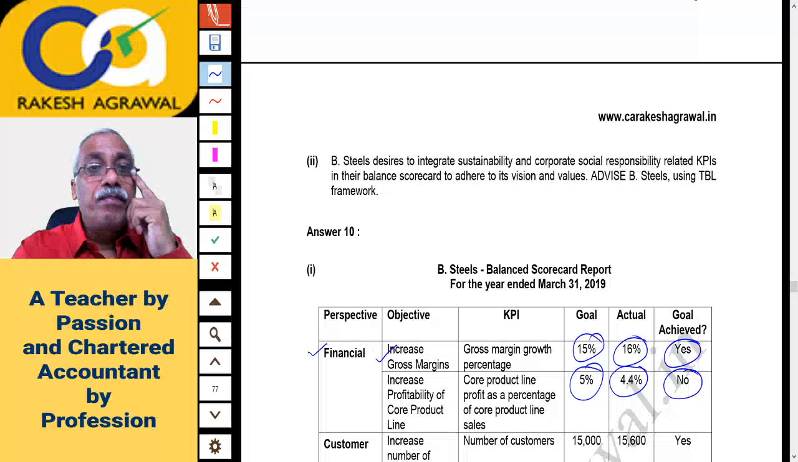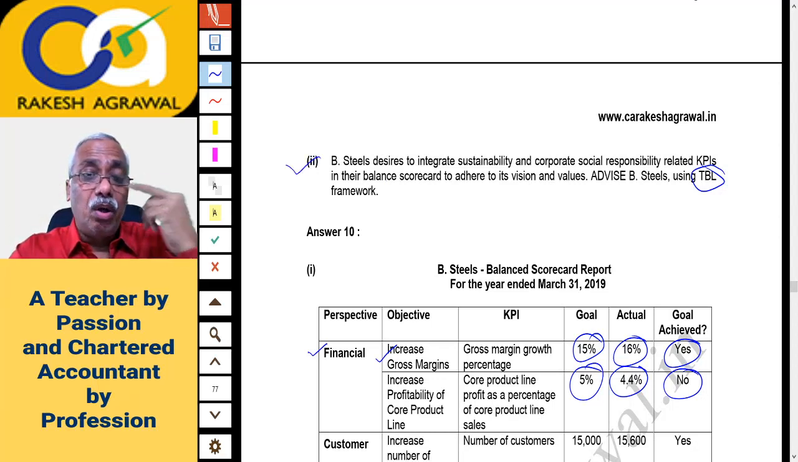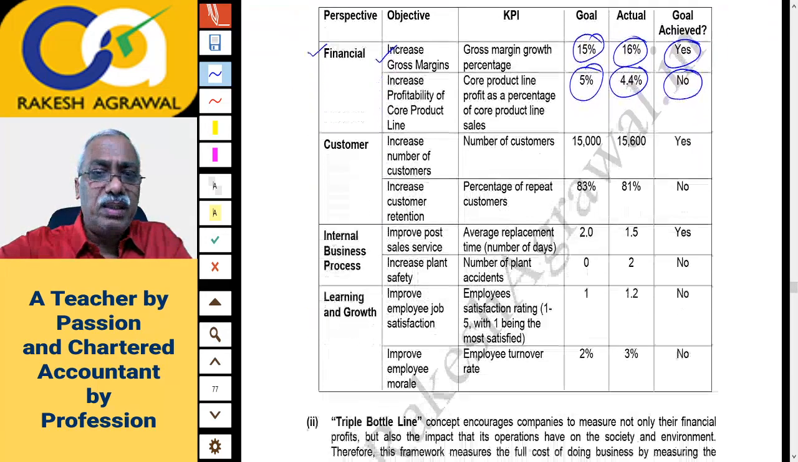What was the second question? B Steel desires to integrate sustainability and corporate social responsibility related KPIs in their balance scorecard to adhere to its vision and values. Advise B Steel using TBL, that is the triple bottom line framework. So it's a theory question. You have to tell how triple bottom line can be incorporated and how this is a little better than the balance scorecard. I think that theory answer must be printed below.